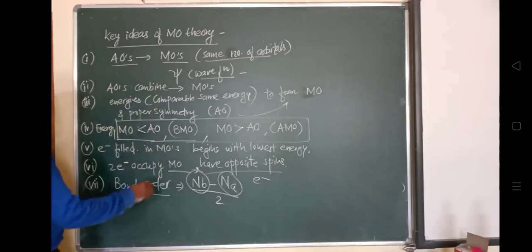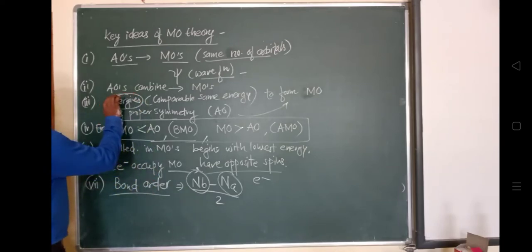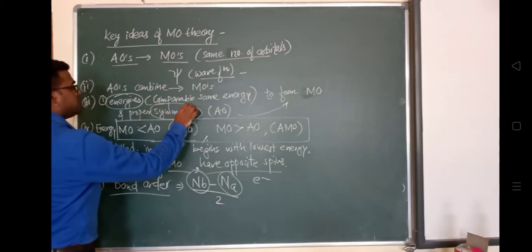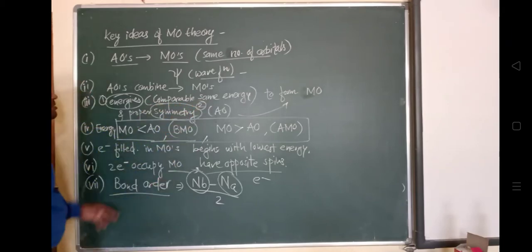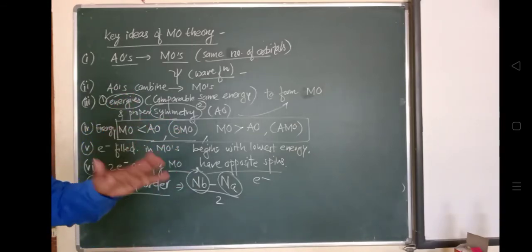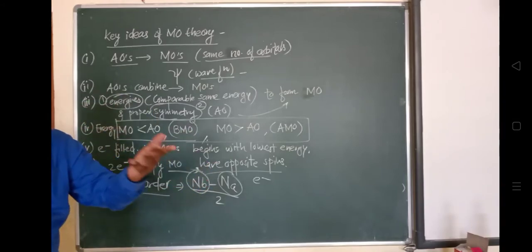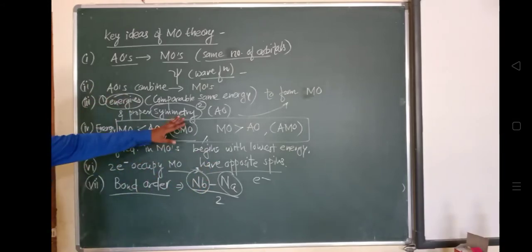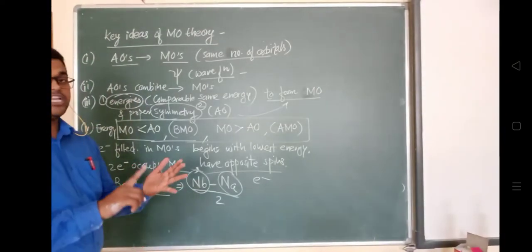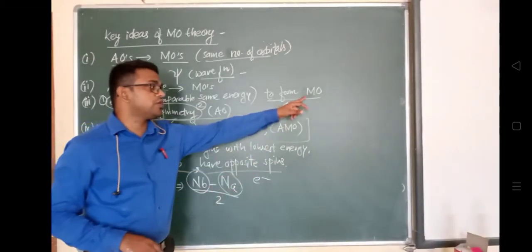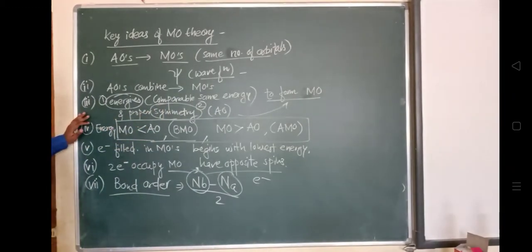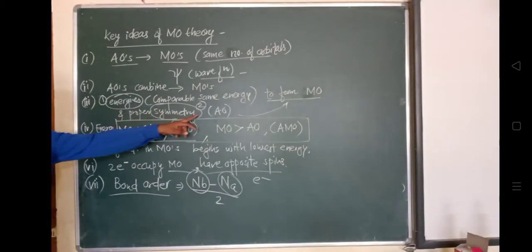Another important aspect: the very first is about the energy, and the second aspect for the formation of the combination is about the symmetry. They must have the same symmetry about the bond axis. If they do not have the same symmetry about the bond axis, they will not form a molecular orbital. If they do not have the same energy and the same symmetry, they will not form a molecular orbital. So this is the very basic criteria for the formation of a molecular orbital from atomic orbitals.